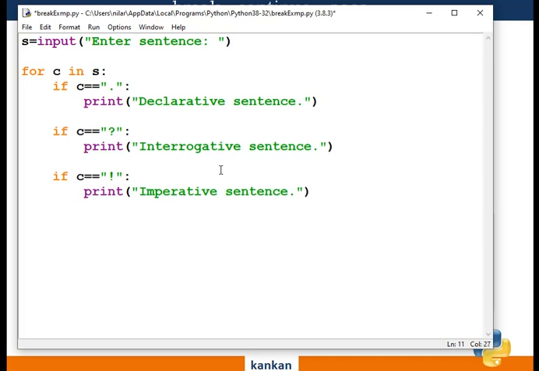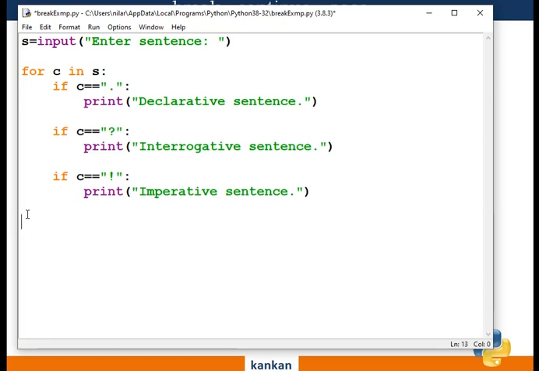Okay, if none of the characters match, that is if C not equals to dot, or not equals to question mark, or not equals to exclamatory symbol, then we will conclude that the sentence is not terminated correctly.